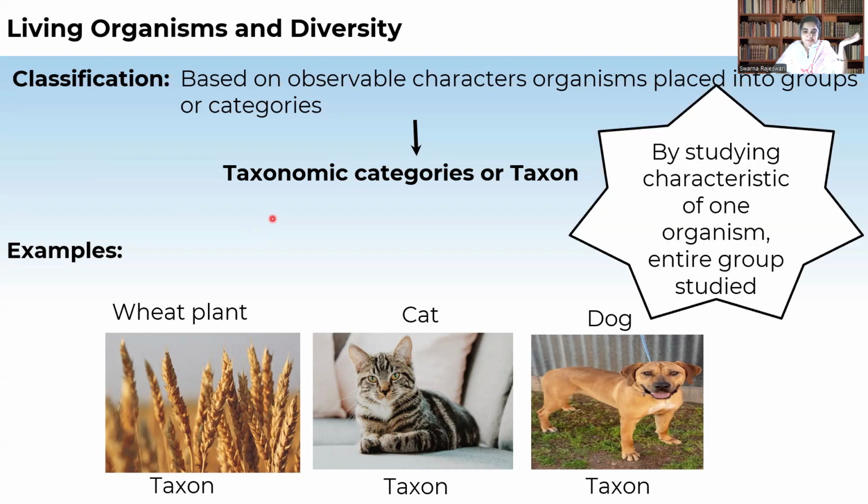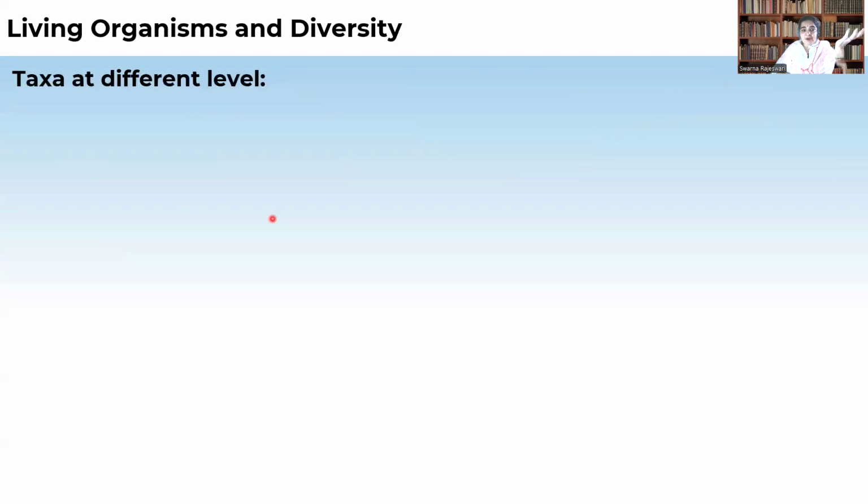Okay. So what is the necessity of that? When we classify into different taxa, if we study one organism in the taxon, there is no necessity to study each and every organism present in the taxon. Means they are similar in characteristics. Then when we see the taxon at different levels,